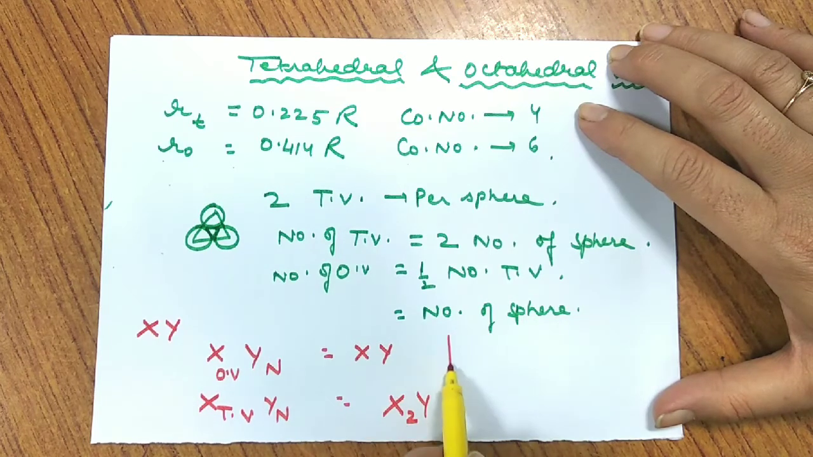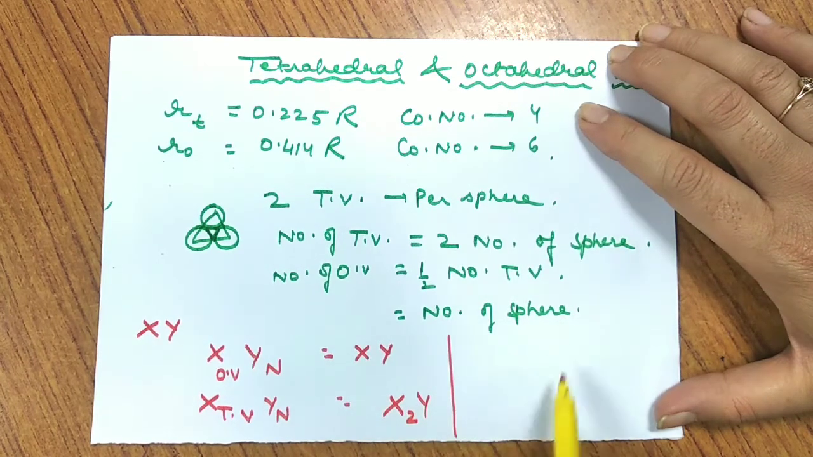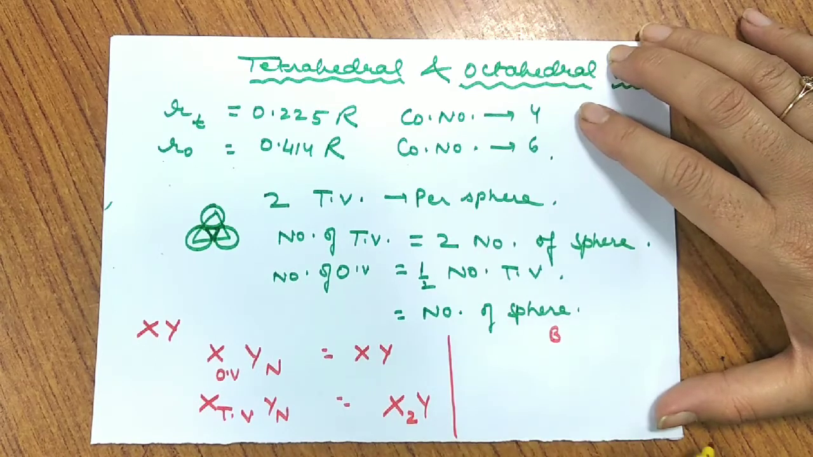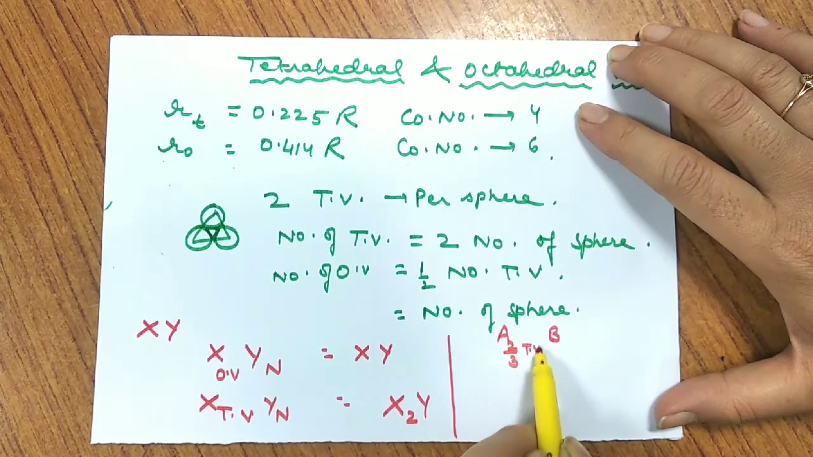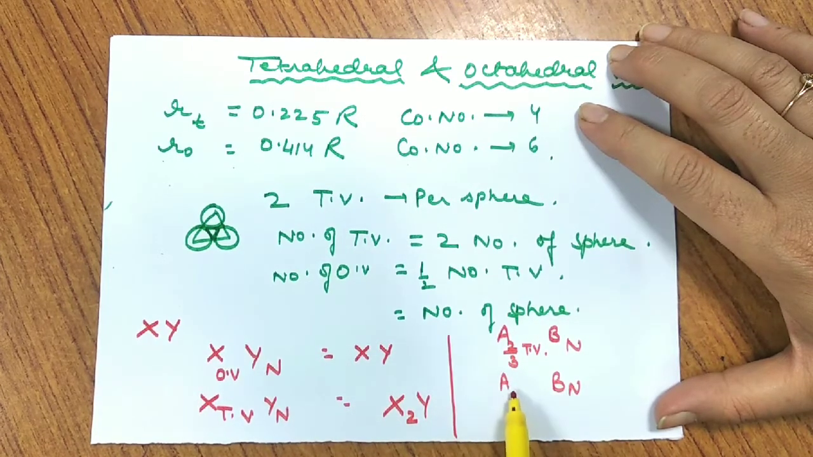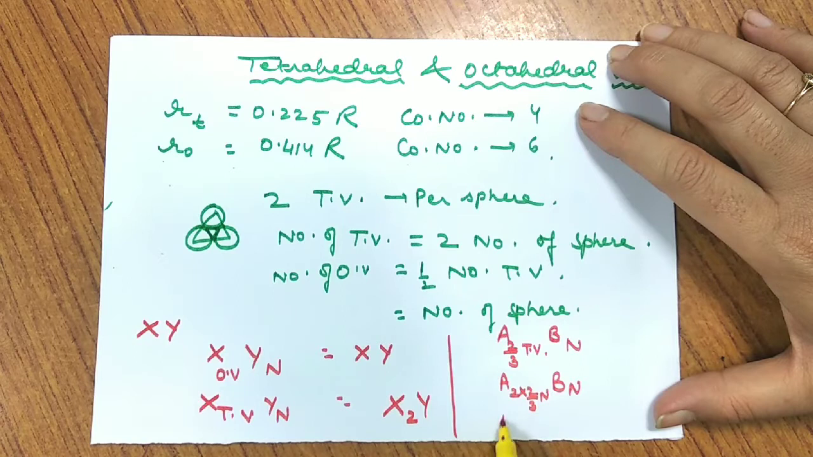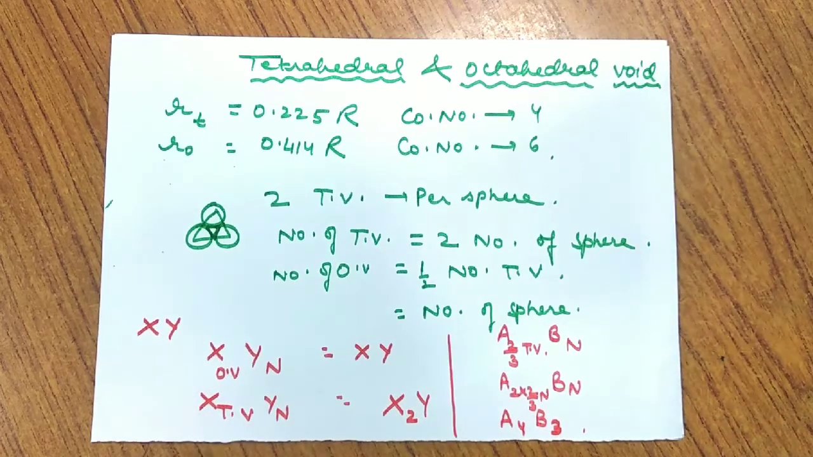Is that clear? One more question: if I give you an HCP packing where B occupies the HCP lattice and A occupies 2/3 of the tetrahedral voids. If I take B as N, then A I'll be taking as 2 into 2/3 N. That means it comes out to be 4/3 N. So the formula will become A4B3. This is how we can get the answer for such type of questions.